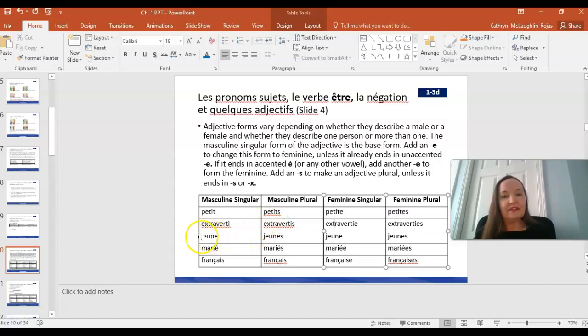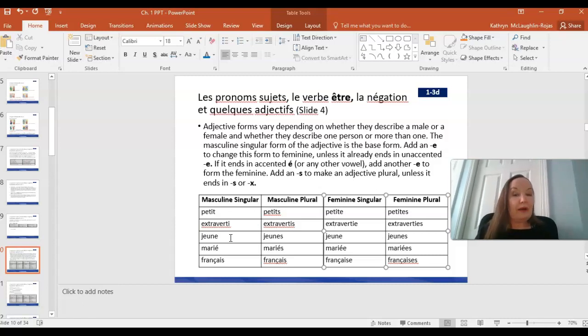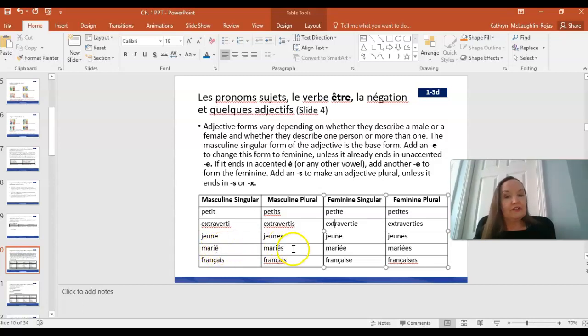The same is the case with jeune, the adjective for young. So the forms are all the same in pronunciation, nothing changes, but the spelling does change according to who you're describing. The same is the case with marié. Again, you're just adding S's or an E and S if you're talking about women and girls.